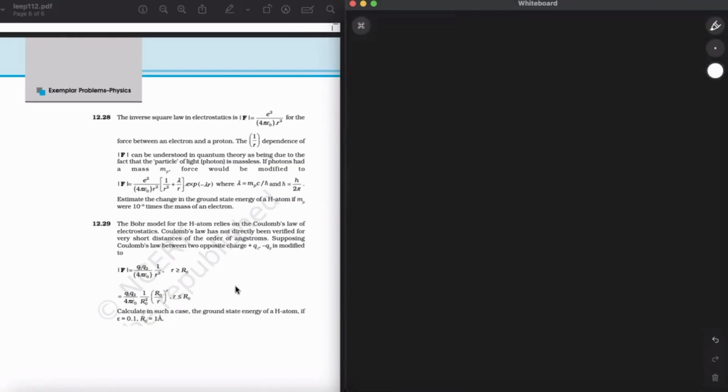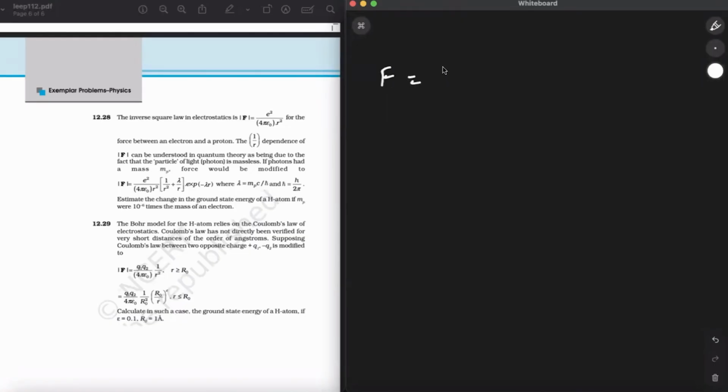Now, the last question for today is question number 21. The Bohr model for an atom relies on Coulomb's law of electrostatics. Coulomb's law has not directly been verified for very short distances of the order of angstrom. Supposing Coulomb's law between two positive charges is modified to this, calculate in such a case the ground state energy of H atoms if epsilon is 0.1 and radius is 1 angstrom.